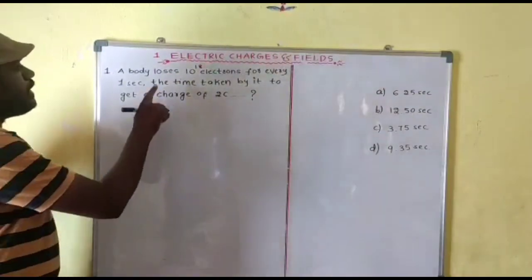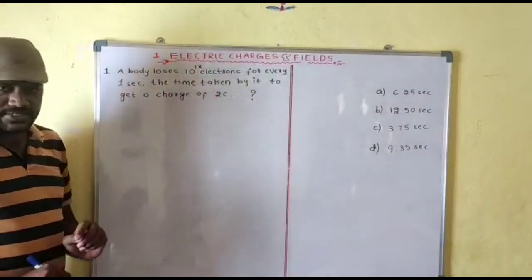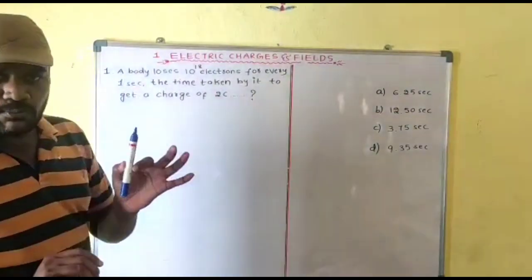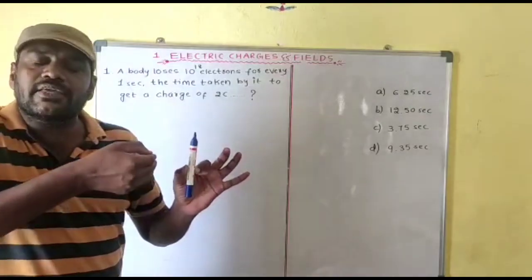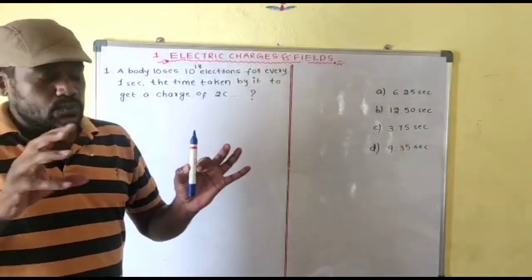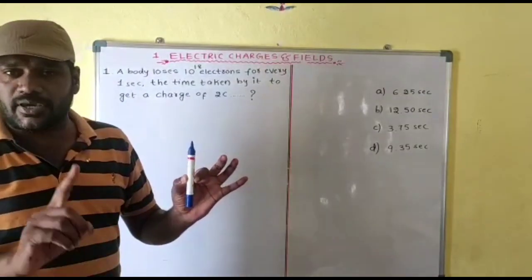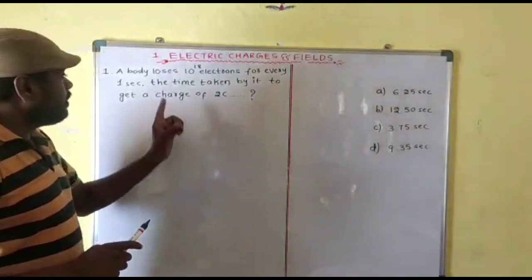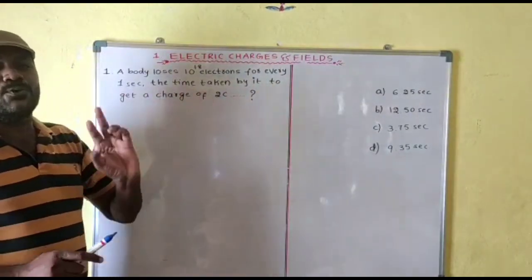So now, a body loses 10 power 18 electrons every 1 second. For example, this is the one body. Every 1 second, from this body 10 power 18 electrons are lost, not 1 electron, 2 electrons, 3 electrons, but a very large number. Then the time taken by it to get a charge of 2 coulomb.